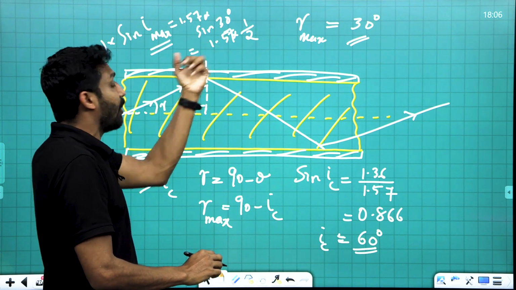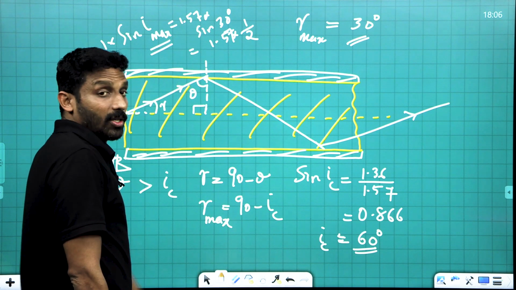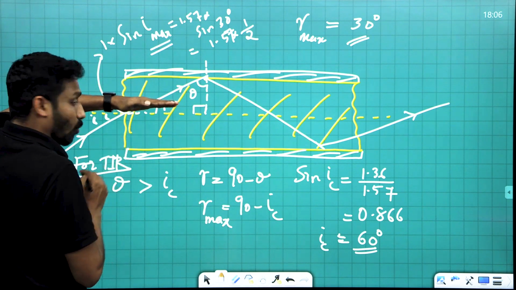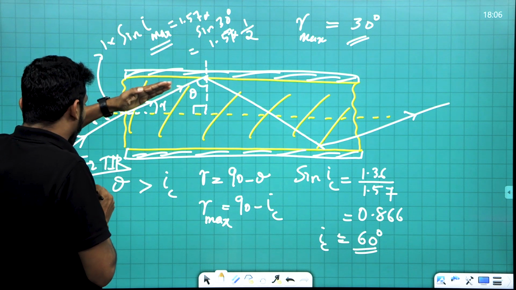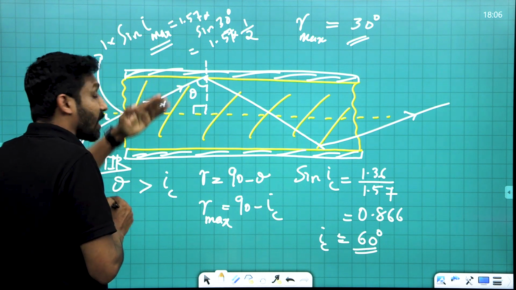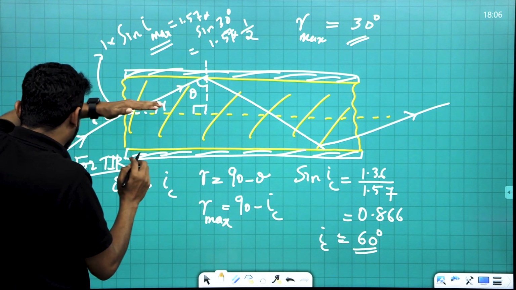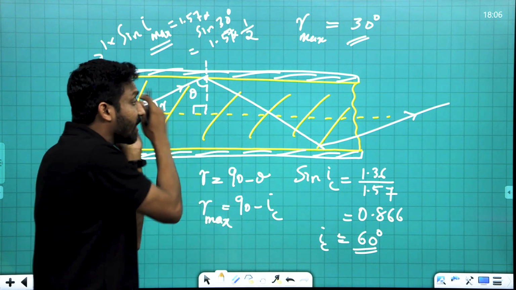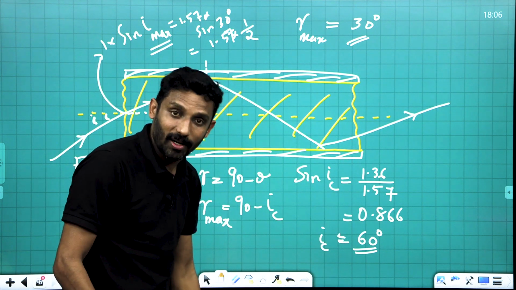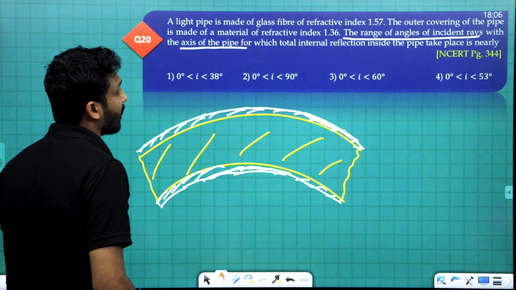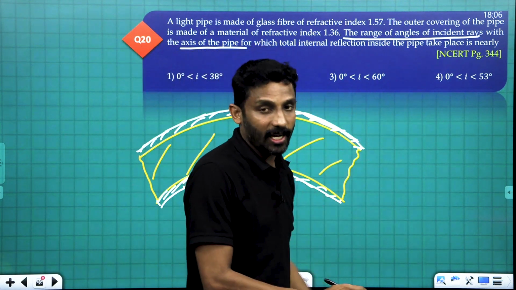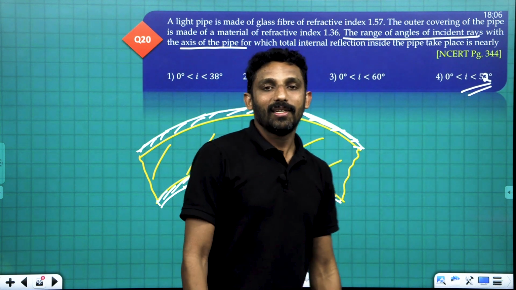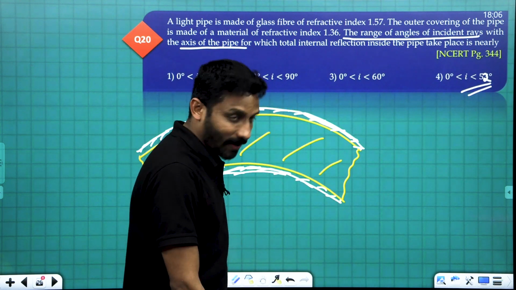So we can range this angle from 0 to 52 degrees. Up to 52 degrees we can range this incident ray such that total internal reflection takes place and the rays pass through this optical fiber. So the answer is 0 degrees to 52 degrees, nearly 52 degrees only.